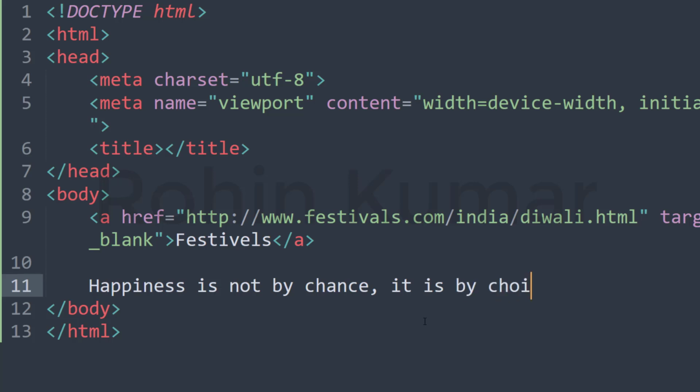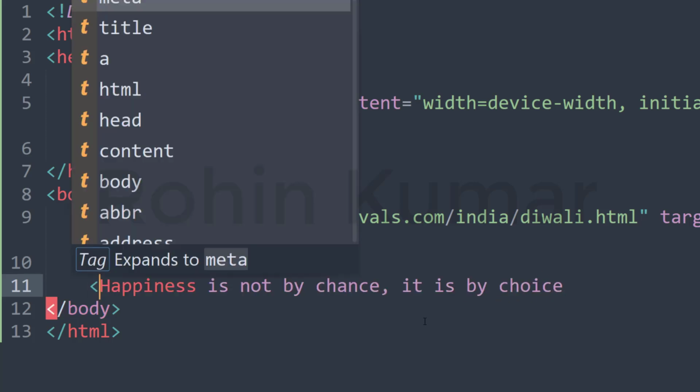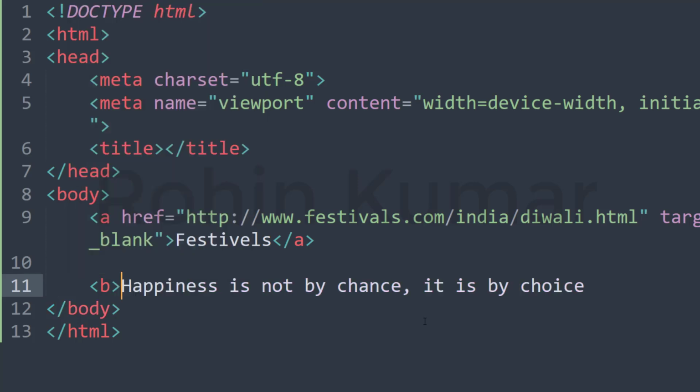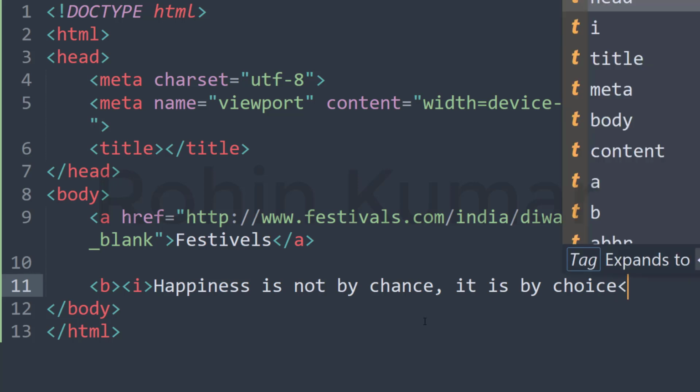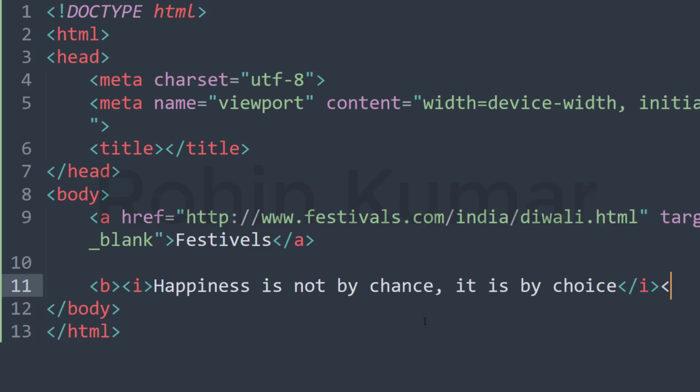So we have to enclose this text inside b tag and i tag because we want to make the text bold and italic as well. So this is the right code we can write for this question.